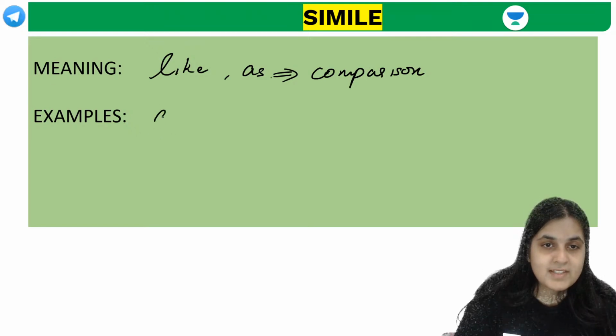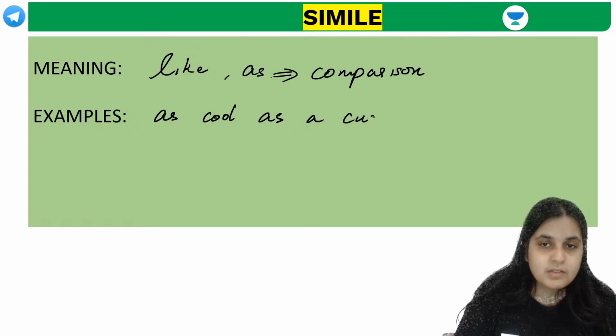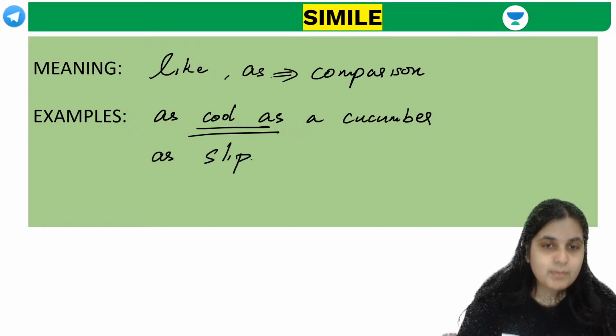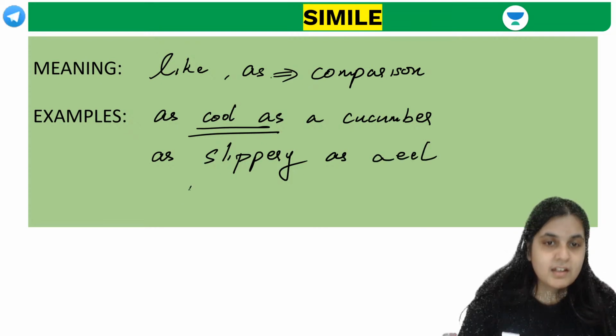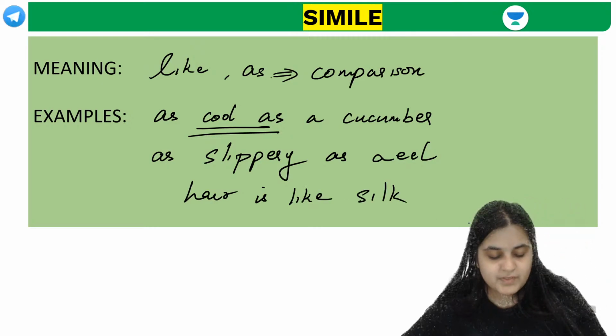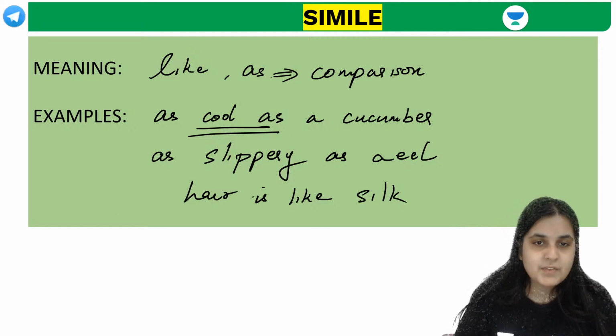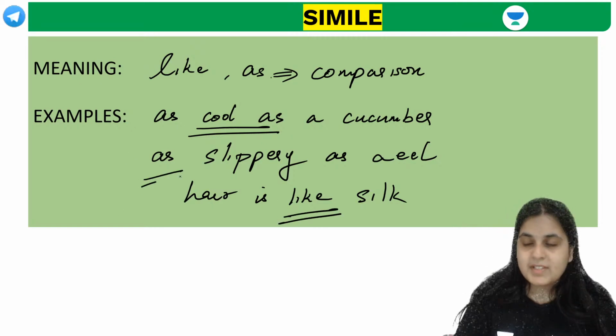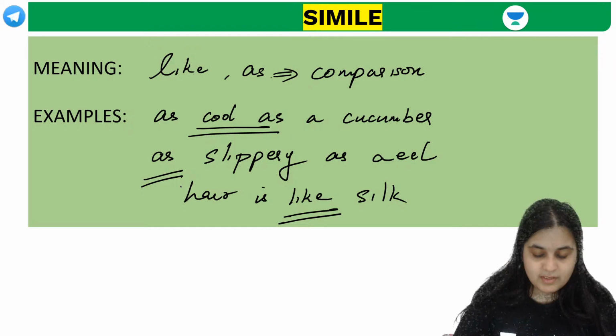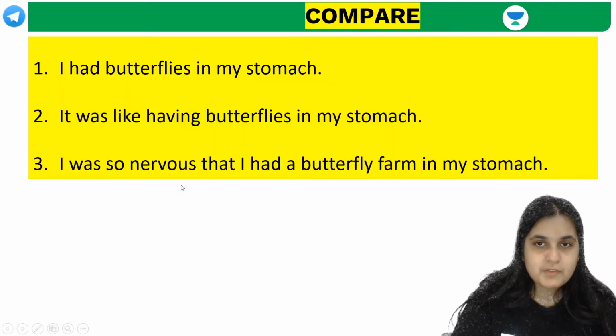So if I say as cool as a cucumber, what is that? That is a simile. Remember, as slippery as an eel. Her hair is like silk. Can I say all of these are similes because we're using like and as for comparison? Yes? Okay, wonderful. Next one.